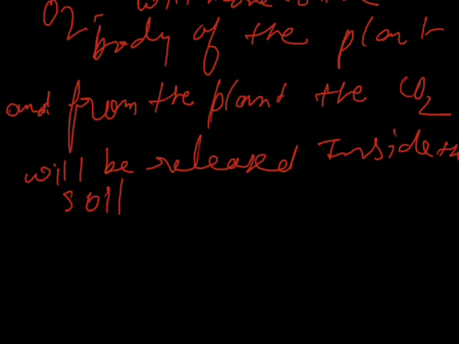Then, if I simply study the process of exchange of gases inside the plant, there are three important sites. First, there is the presence of stomata inside the leaf. Second, there is the presence of lenticels inside the stem. And third, there is the presence of roots. Basically, roots play an important role in the process of exchange of gases.